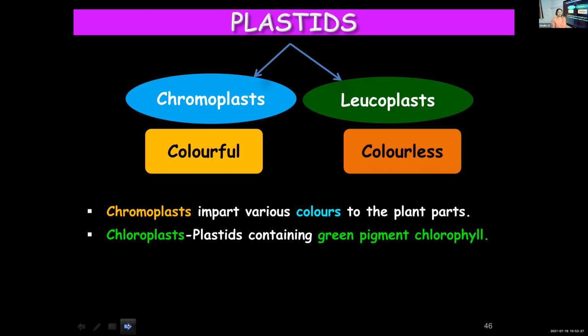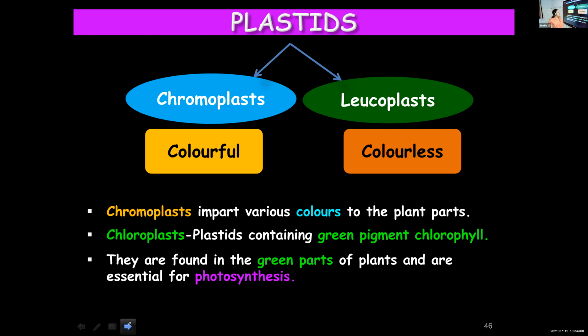Whereas chloroplasts are green colored plastids. Chromoplasts are plastids with colors other than green, whereas chloroplasts have the green color pigment. They are found in the green parts of the plants. Wherever the parts of plants are green in color, they contain chloroplasts, and it is very important for photosynthesis.